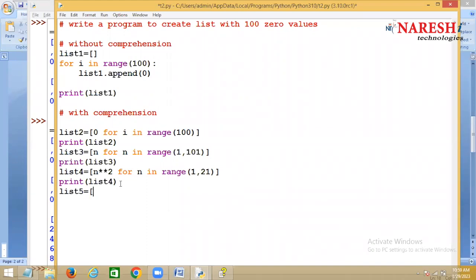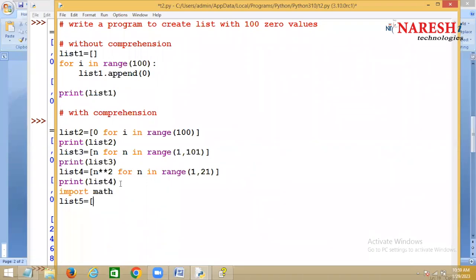You cannot write like that. Yes or no? No. Okay. I want factorials of all the numbers from 1 to 10. Then what can I do? I can use one predefined module. What is that module? Math.